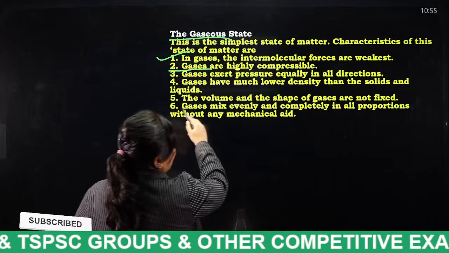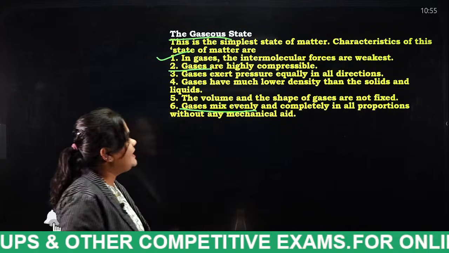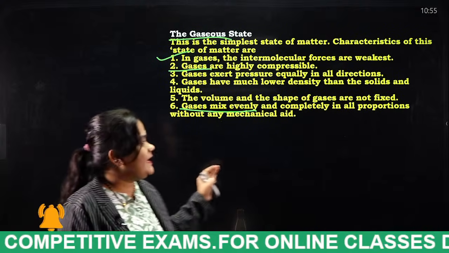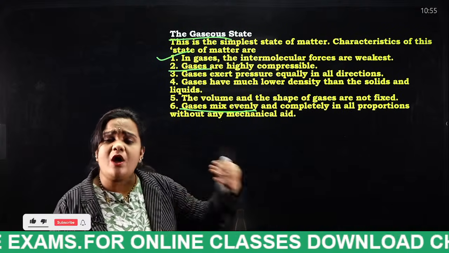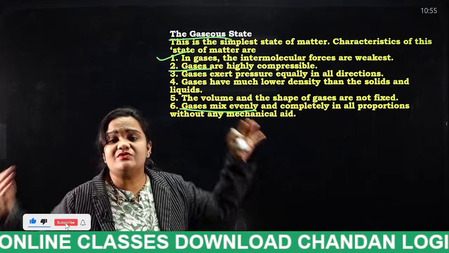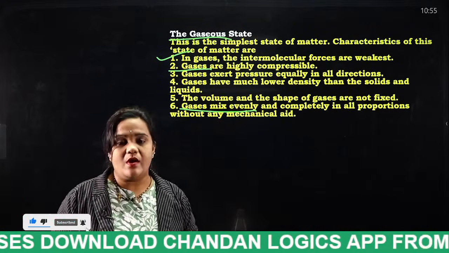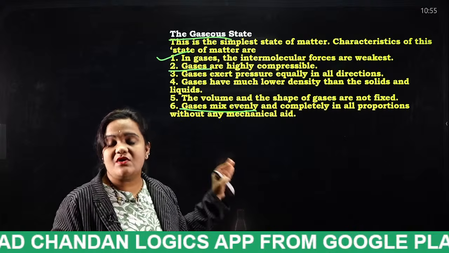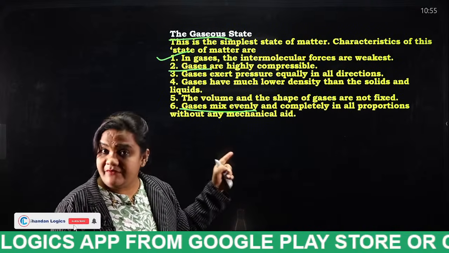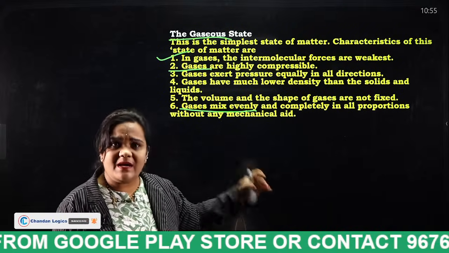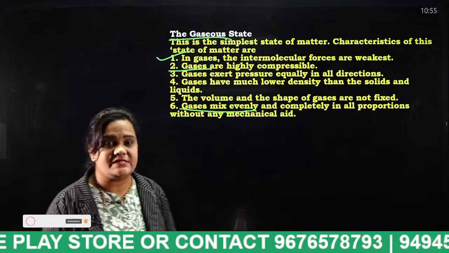And next, gases mix evenly and completely in all proportions without any chemical aid. Without doing anything, gases will be mixed with any other thing. These are some of the characteristics of the gaseous state. Remember, each and everything is important. I think everybody knows all these characteristics in general.